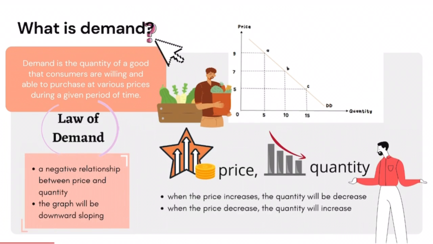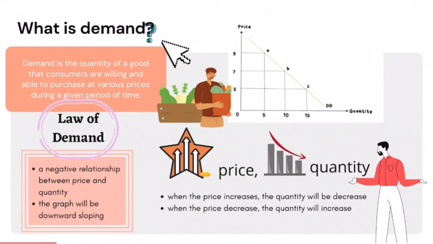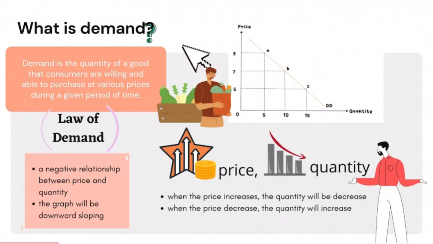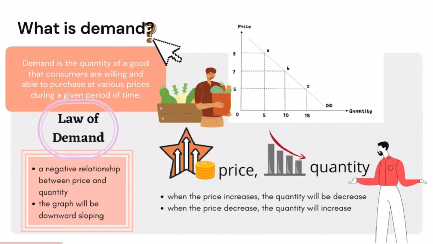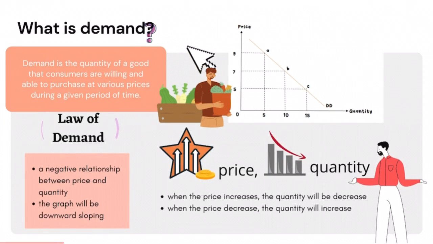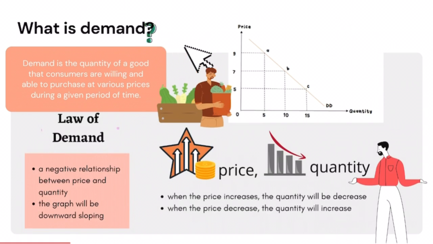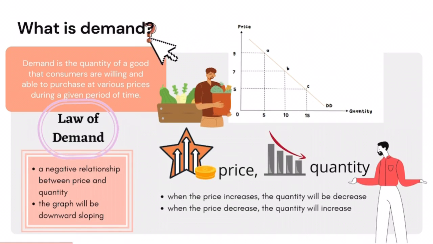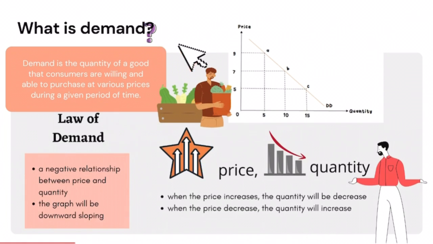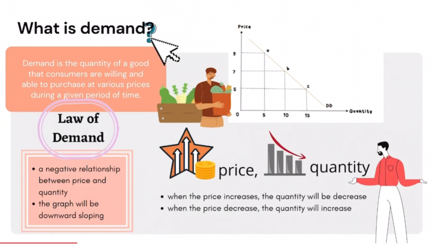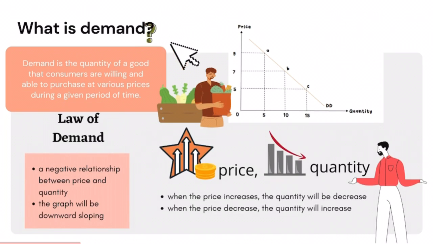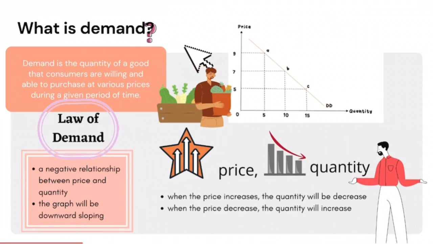Demand is the quantity of a good that consumers are willing and able to purchase at various prices during a given period of time. As we can see from the graph, the law of demand has a negative relationship between price and quantity, and the graph will be downward sloping. When the price is increased, the quantity will be decreased. Contrariwise, when the price is decreased, the quantity will be increased.